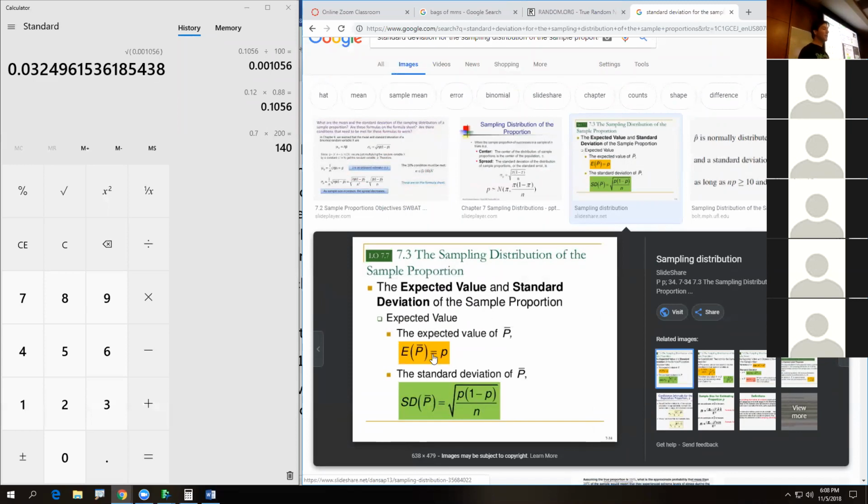What is the mean for the distribution? What is the mean? Well, what is p? Bradley got it right there, 50 points. It's p, right? The true proportion is what we'd expect to see. If 12% of donuts are undercooked and you took a sample, what would you expect to see? 12%. So let's put that in the center.